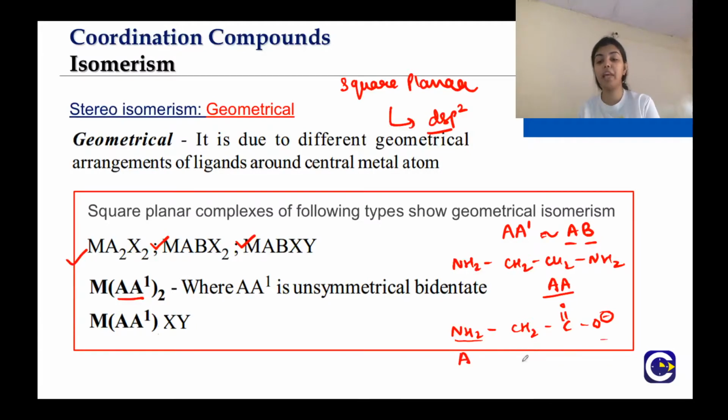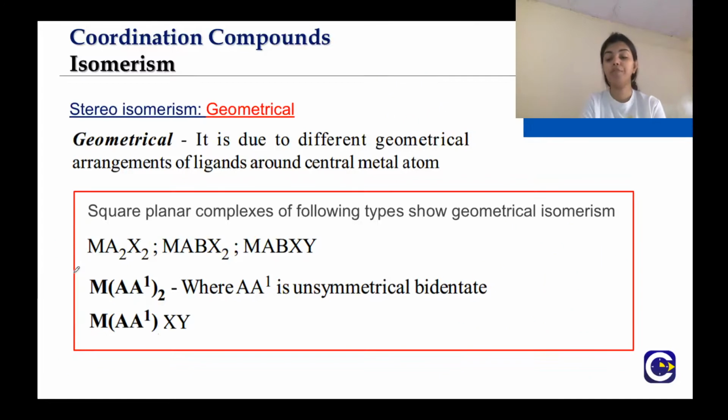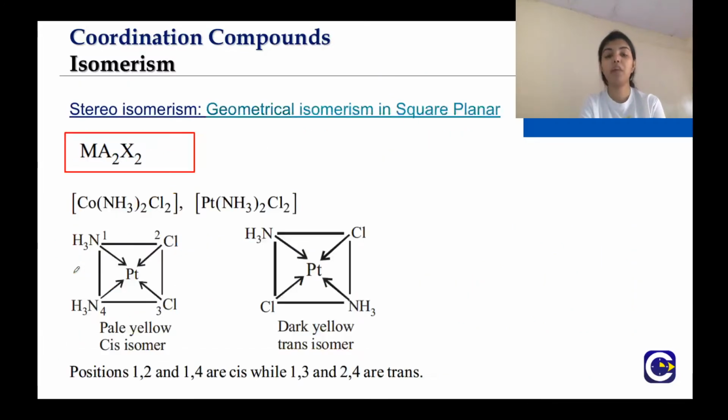So it will become AB, or AA dash, whatever you can write. Only these complexes show geometrical isomerism. The rest of the complexes do not. Now we will deal with them one by one.